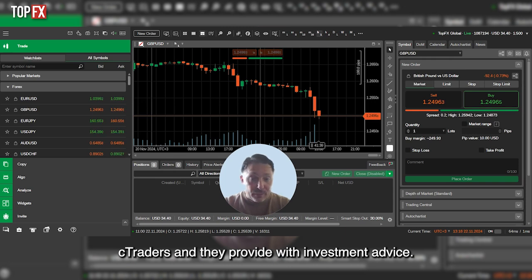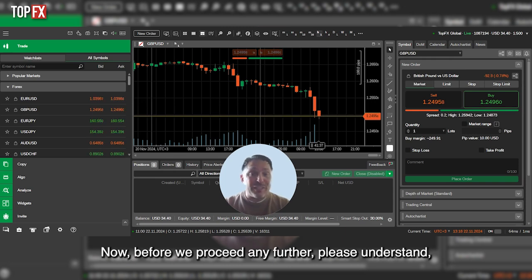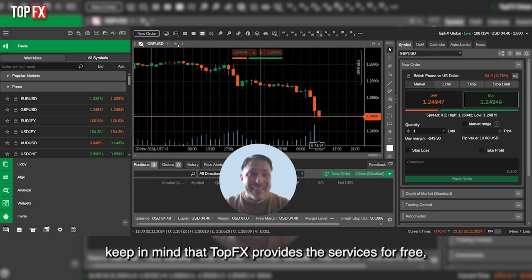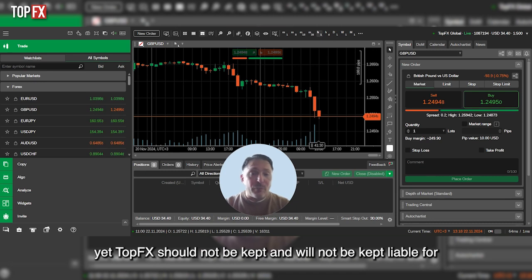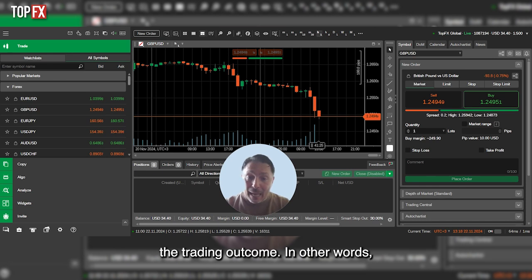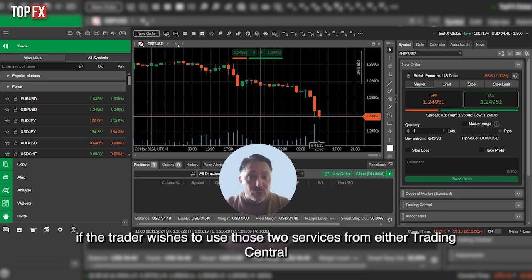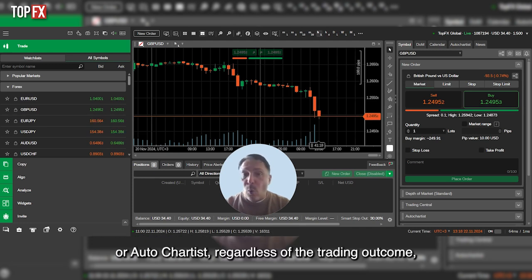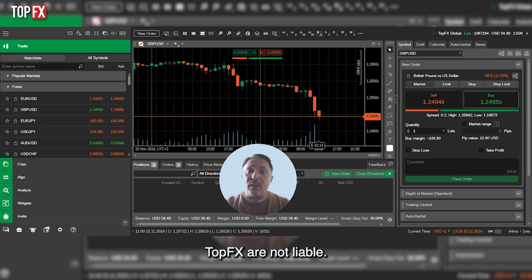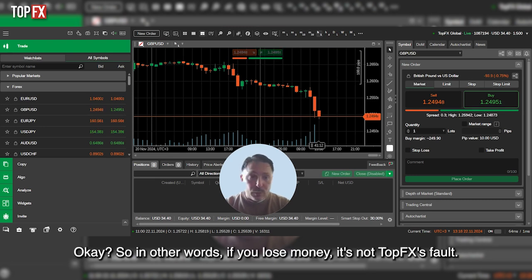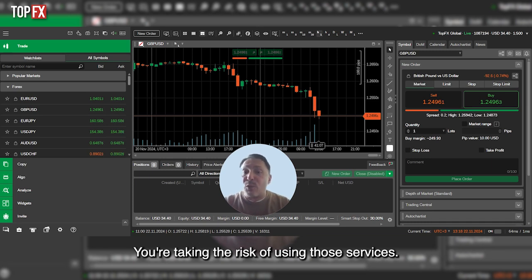with investment advice. Now, before we proceed any further, please keep in mind that TopFX provides the services for free, yet TopFX should not be kept and will not be kept liable for the trading outcome. In other words, if the trader wishes to use those two services from either Trading Central or Autochartist, regardless of the trading outcome, TopFX are not liable. Okay, so in other words, if you lose money, it's not TopFX's fault. You're taking the risk of using those services.